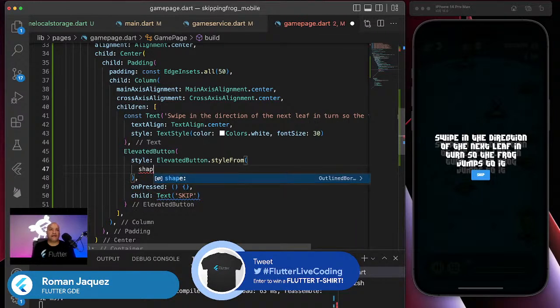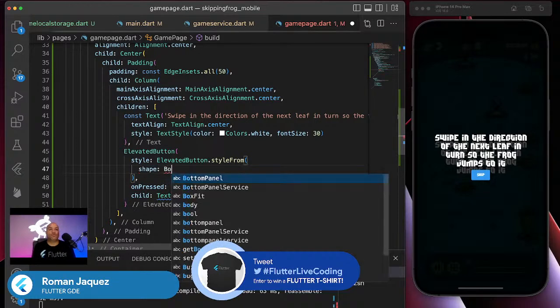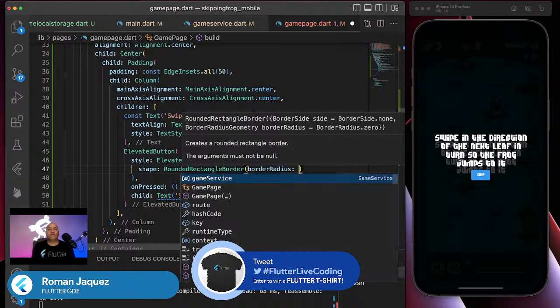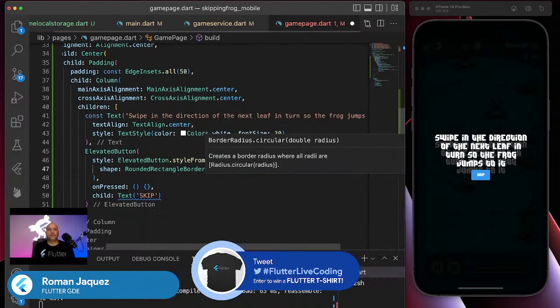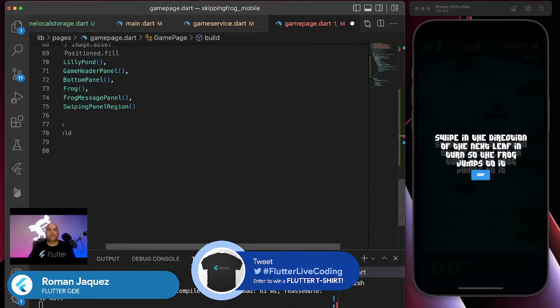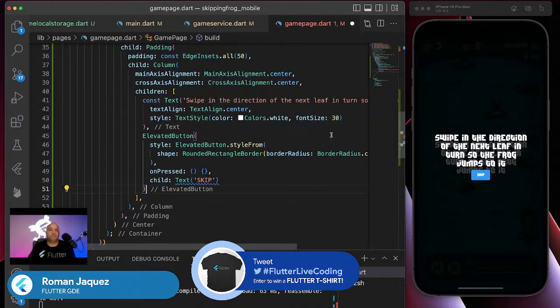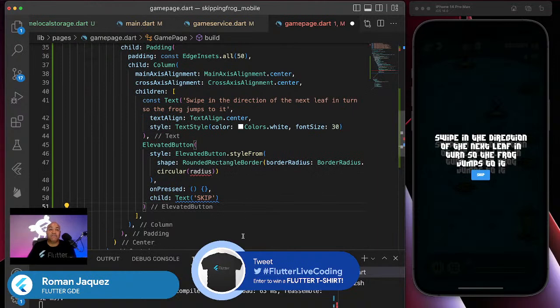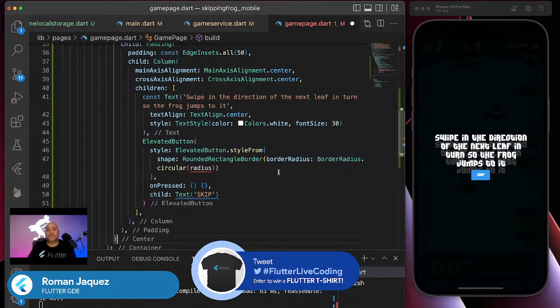And then the shape is that one that I was talking about. So I'll do RoundedRectangleBorder. This is the one. And then I say borderRadius circular, and then let's do 30 pixels, right? You see, nothing is rehearsed. That's the beauty of these sessions, because I'm just going with it. But the great thing is that it's not which implementation you do or don't do, it's how well you can recover from these things.